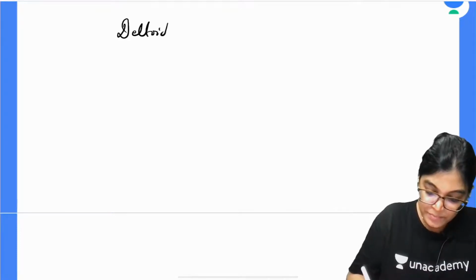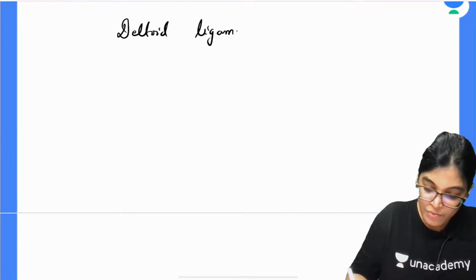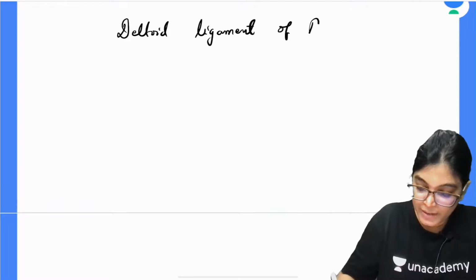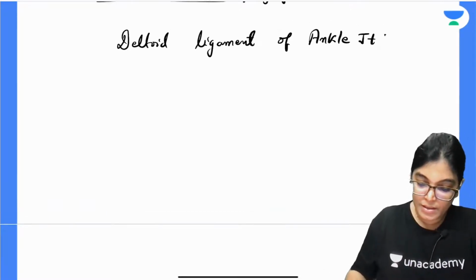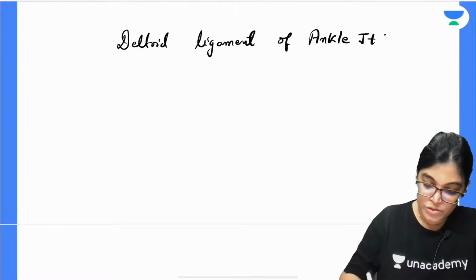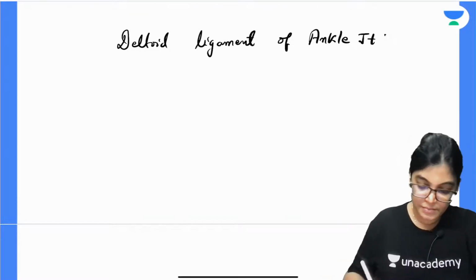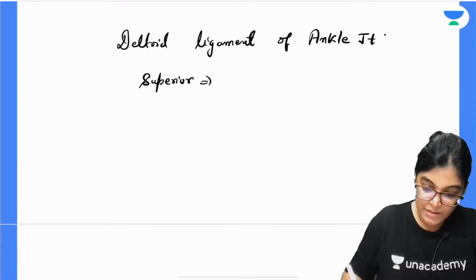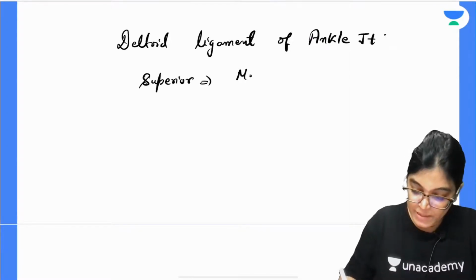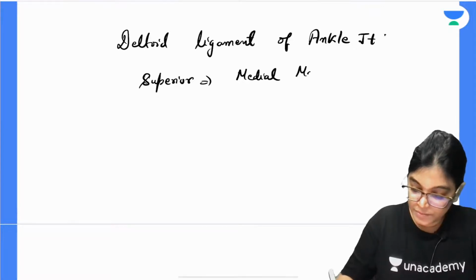Okay. So deltoid ligament of ankle joint. Superior attachment is the medial malleolus of tibia, which we already know.